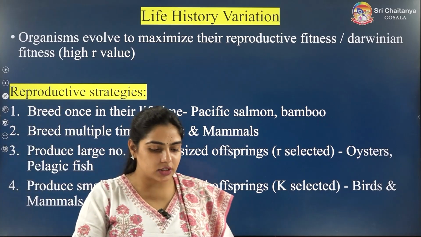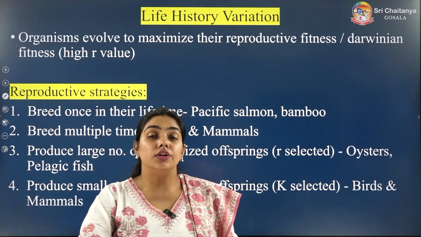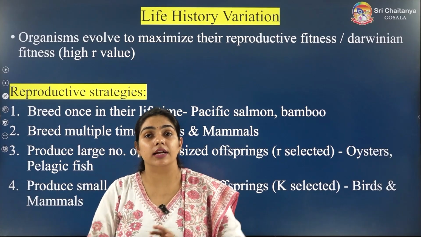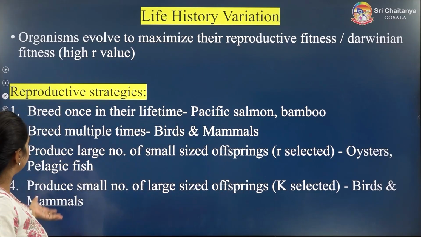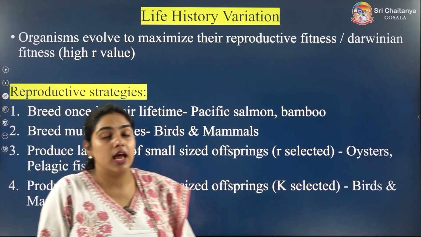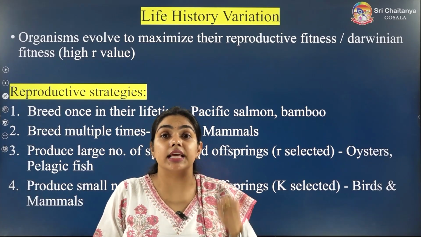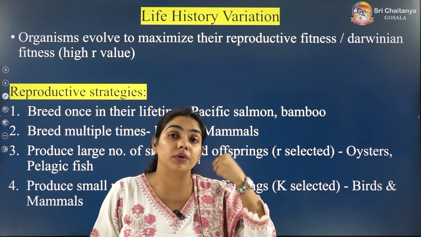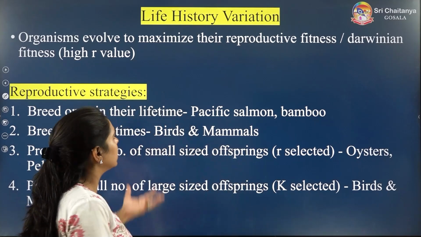Now the one last topic, life history variations. Different organisms have different strategies, and here we will be talking about four strategies. Why do they have these strategies? Because they want to increase their fitness, their R, the intrinsic rate of natural increase.